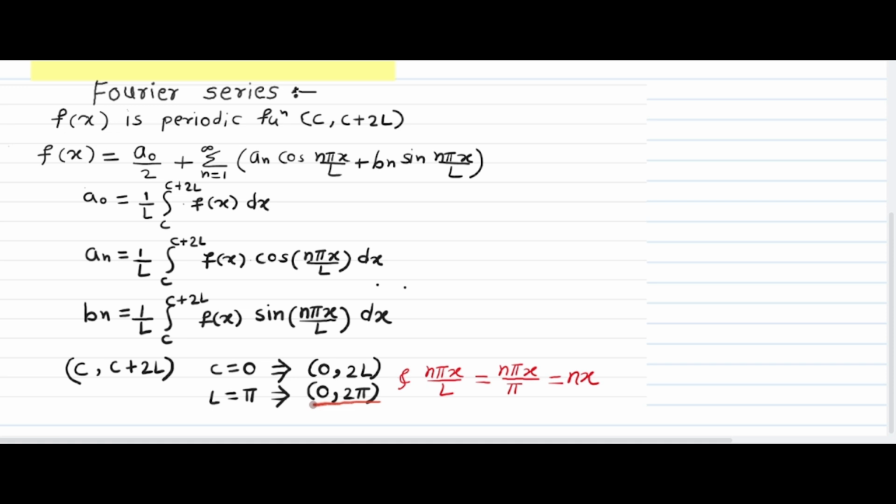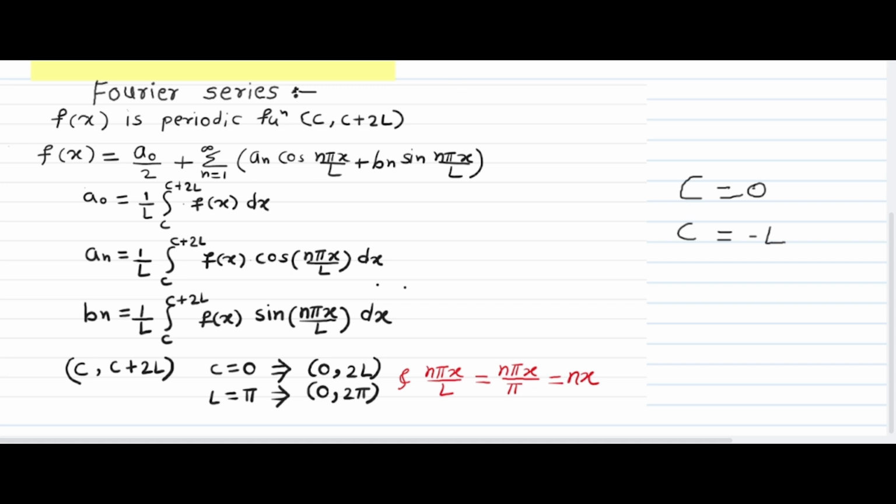In the term n pi x by L, substituting L as pi gives n pi x by pi, the pi cancels out and it becomes n x. The value of c may be taken as 0, or it may be minus L. So these are the formulas for the coefficients and the formula of the Fourier series.